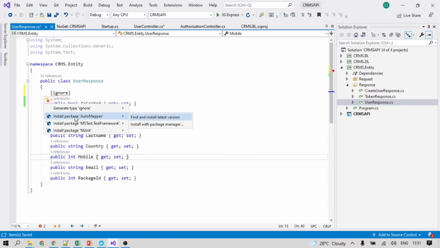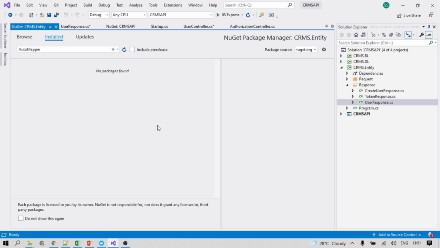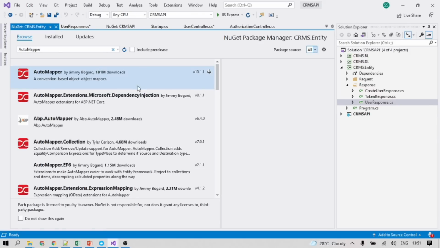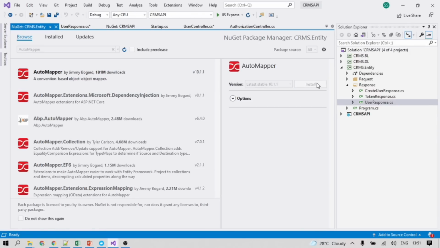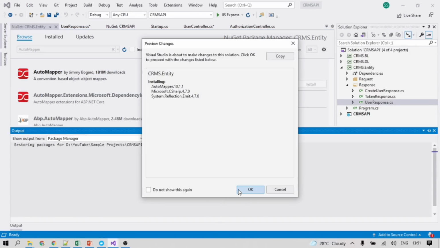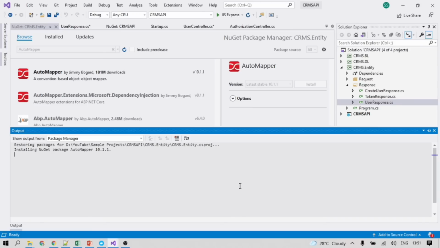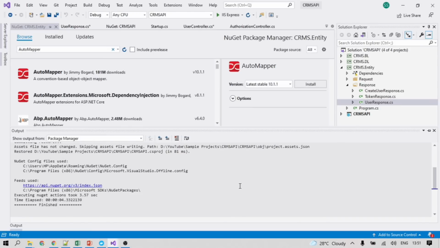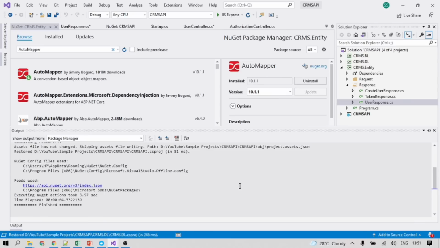So we need to add the AutoMapper here. For that it is the AutoMapper attribute. We need to install this one. That we can also keep as it is for the time being.